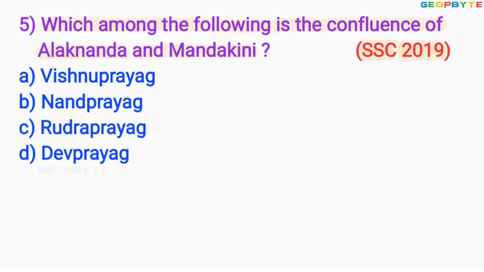Option A Vishnu Prayag, option B Nand Prayag, option C Rudra Prayag, option D Dev Prayag. The correct answer is option C Rudra Prayag. Let us move to the next question.